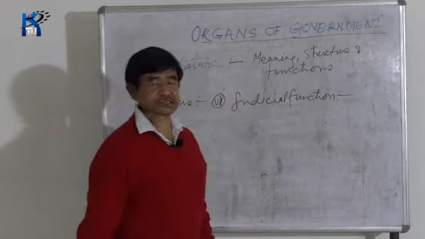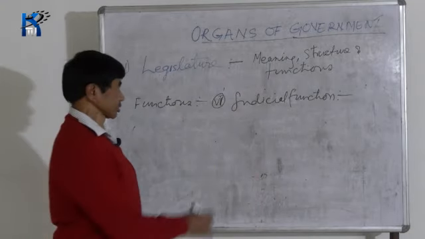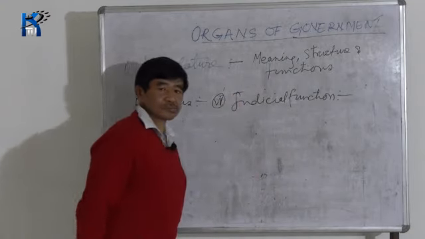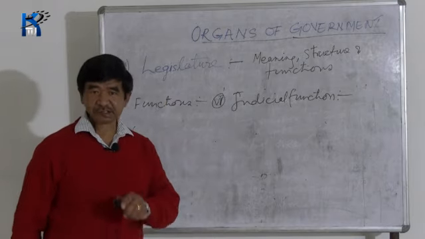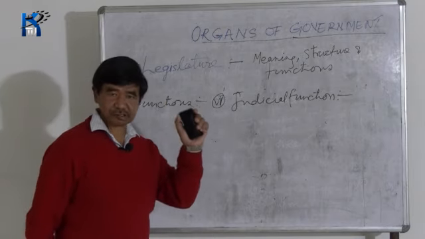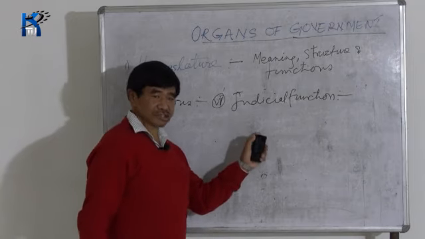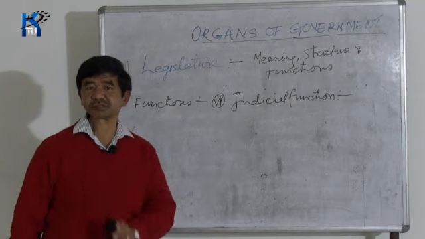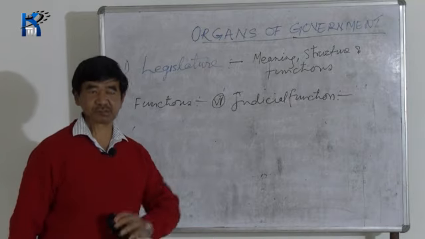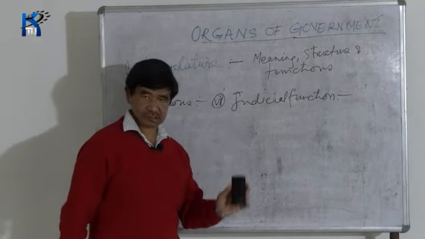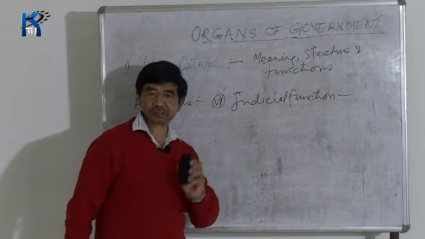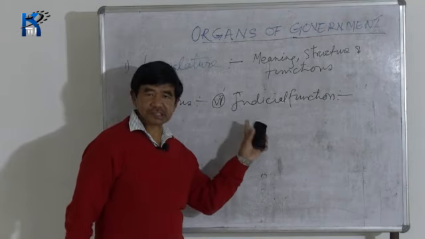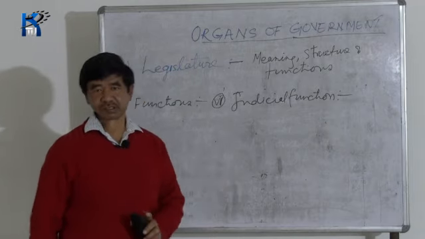Okay, now next is the judicial functions of the Parliament. The President of India is the executive head. Sometimes if the President of India is not performing his, sometimes her, duty sincerely or according to the constitution of the country, then he or she may be removed.